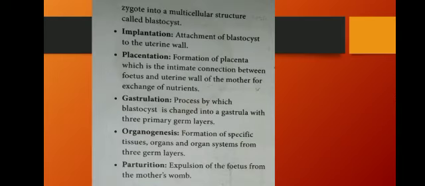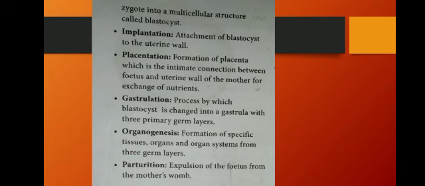Next one, implantation. Implantation means up to the cleavage condition, the cellular stage is in a moving condition only; after it is fixed into the uterus, we call that implantation. Next one is placentation. Placentation means the connection between the fetus and the mother's uterus wall. That is what we call placentation. Exchange of nutrients occurs. Next one is gastrulation.